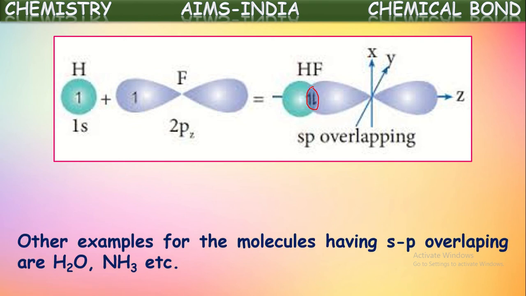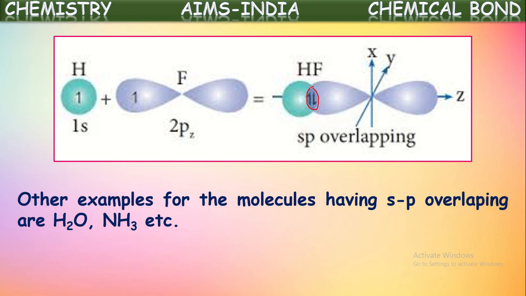Okay. Just like the hydrogen fluoride molecule, other examples of molecules having s-p overlapping are water, H2O. In H2O also, between oxygen and hydrogen, there exists a covalent bond which is formed by the s-p overlapping of atomic orbitals.